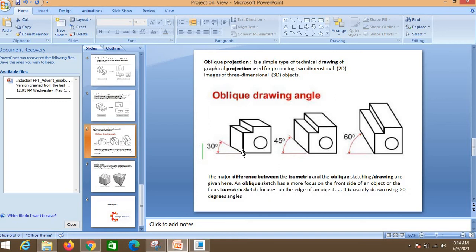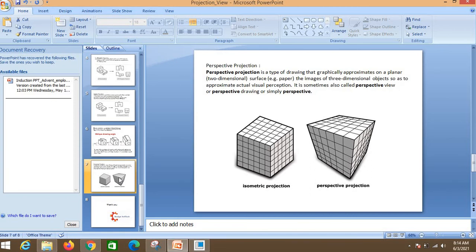We can see 3 dimensions here also, this one, this one, this one. But here in oblique projection, the front view is a clear view, where the object view is similar to the actual view. But for this other view, this dimension, we cannot predict how it is and what it is. Okay, so it is a type of projection for identifying the 3D view. So this other side is 30, 45, 60. And the last one is the perspective projection, which is also a type of isometric projection only.